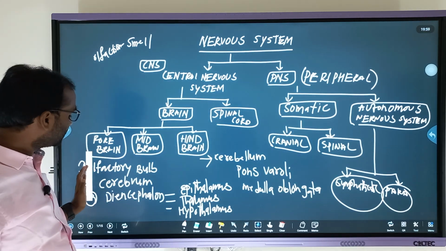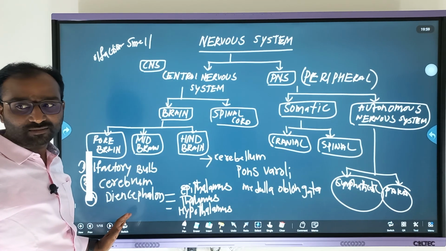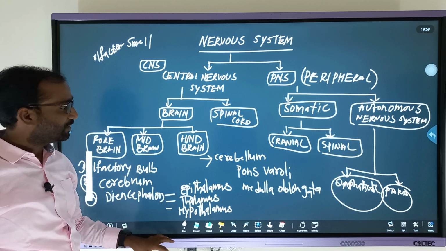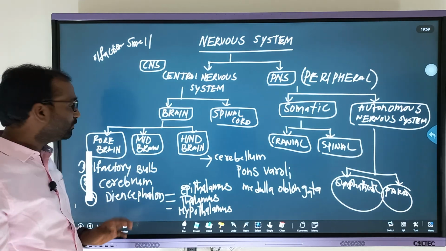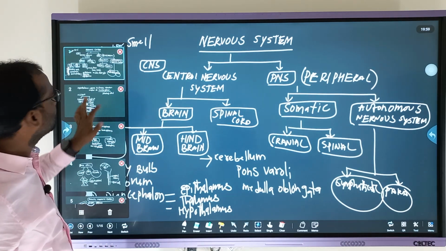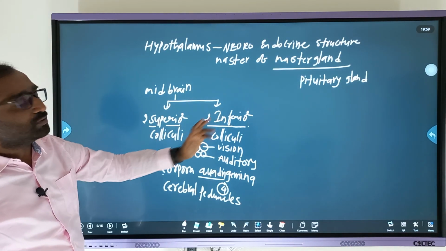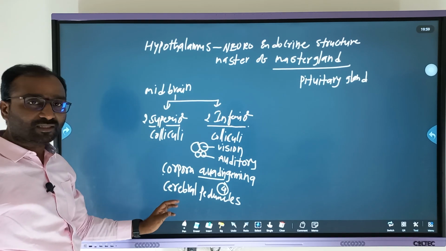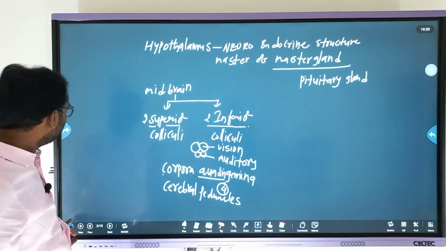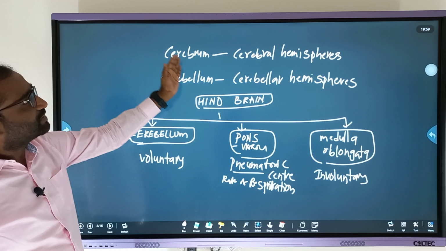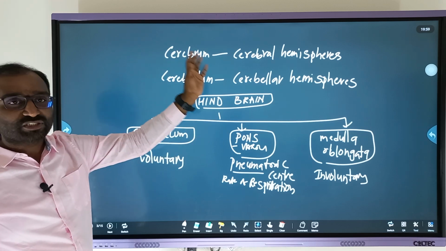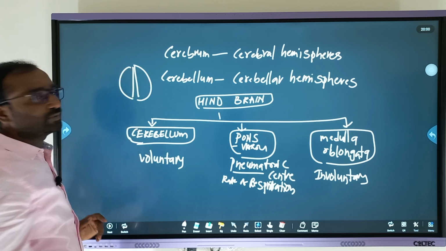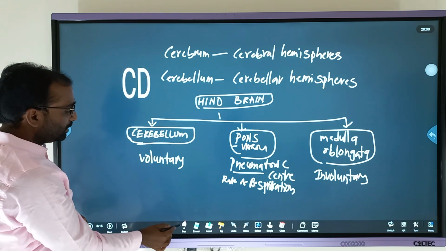Forebrain has olfactory lobes, cerebrum and diencephalon. Then diencephalon is categorized into epithalamus, thalamus and hypothalamus. The midbrain has various parts such as two superior and two inferior colliculi. Along with that, the parts associated with the midbrain are corpora quadrigemina and cerebral peduncles, and the next one is cerebrum, which has cerebral hemispheres. Cerebrum will have two hemispheres.